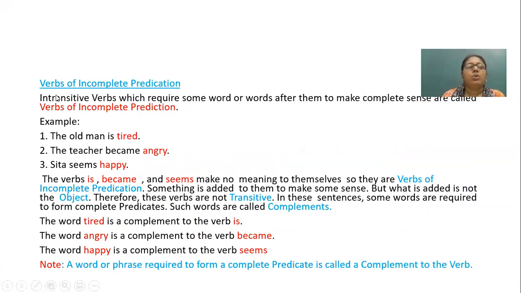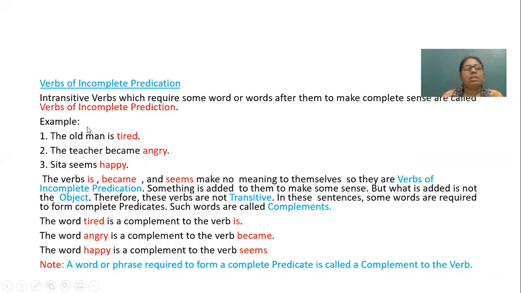Now, the new topic is verbs of incomplete predication and complements. In your course, it is complements. But until and unless you understand what verbs of incomplete predication are, you will not be able to understand what complements are. So now I'm just defining, then I'll explain. Intransitive verbs which require some word or words after them to make complete sense are called verbs of incomplete predication.